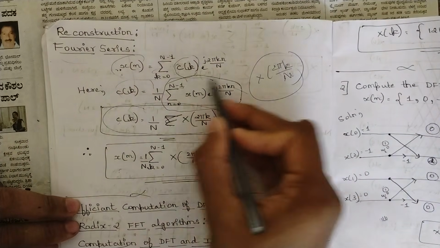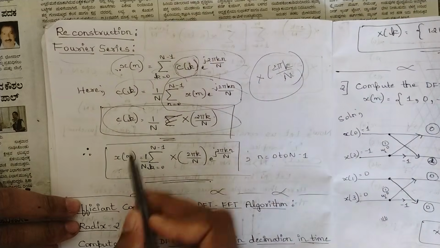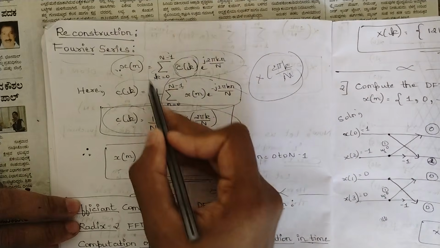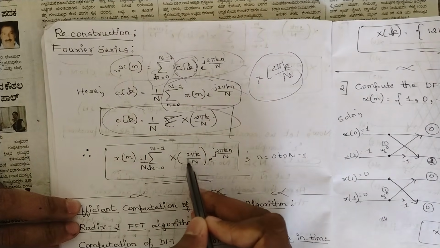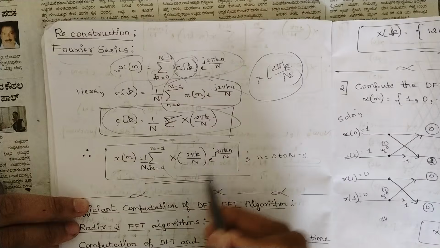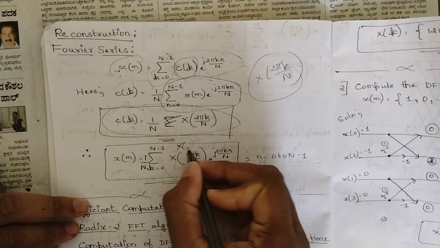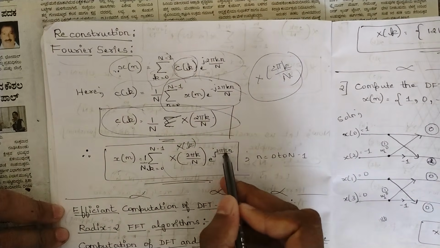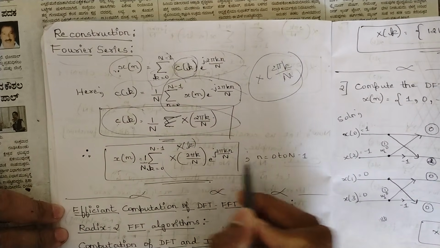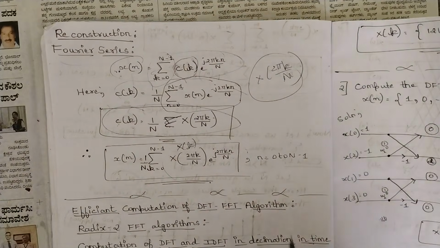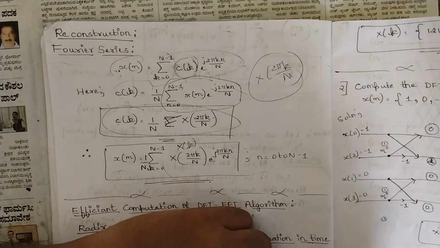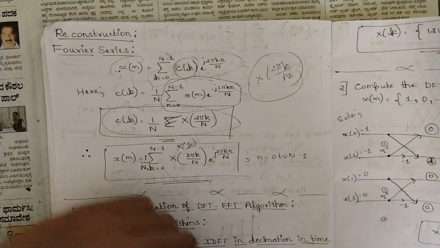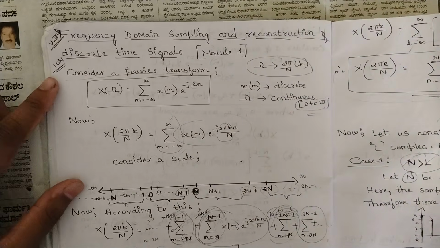Now in the first equation, substitute the value of c of k, that is x of n is equal to 1 by N, put it outside, summation of k equal to 0 to N minus 1 remains as it is, X of 2 pi k by N, that is the DFT, or in the formulas we have derived it as X of k, into e power j 2 pi k n by N, where n is equal to 0 to N minus 1. In this way you should be getting the reconstruction equation. This was all about this derivation. This would be coming for 10 marks.